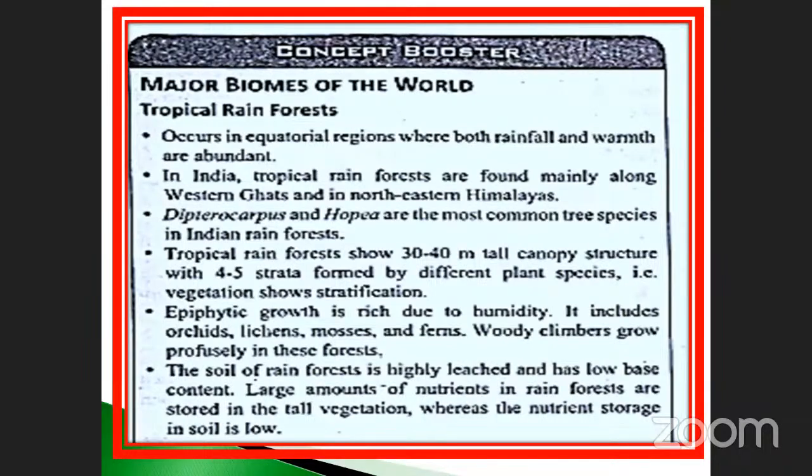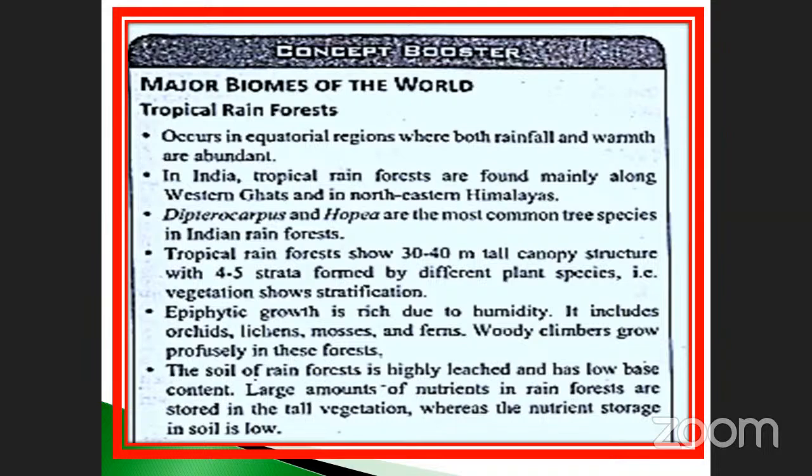All those things come under the heading known as tropical rainforest, otherwise called the tropical rainforest biome. It occurs in the equatorial region where both rainfall and warmth are abundant. Warmth means heat, and the rain is also very high. If it rains, it rains continuously. If it is warm, it is continuously warm.